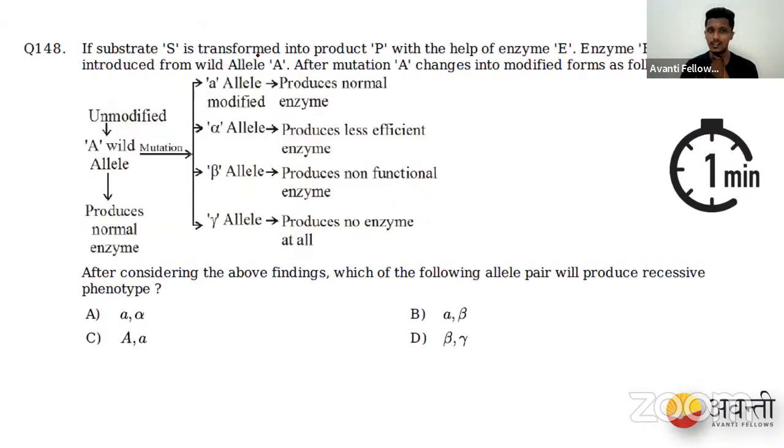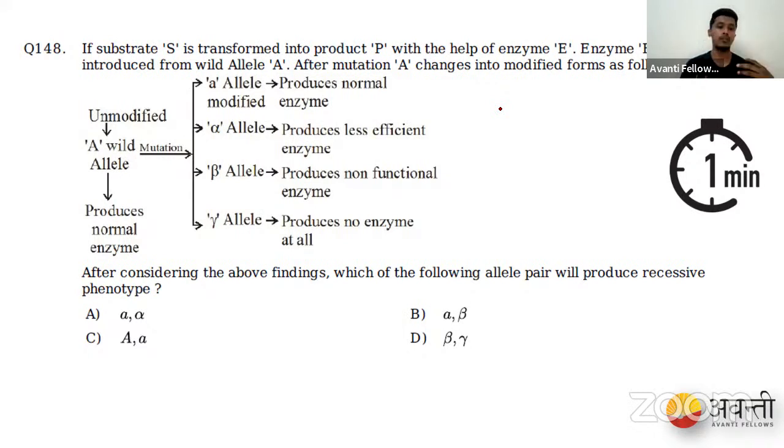If substance S is transformed into product P with the help of... okay, give me a second. Yes, of course, B. They have given that the bewildering diversity exists in orchids, and it is not exactly for attracting bees. There are so many reasons why orchids have a wide variety of diversity, and it is not based only on the flower types. It is based on different species, different colors, and different ways by which they can grow. Are you following me? They have multiple reasons, not exactly to attract one specific pollinator.